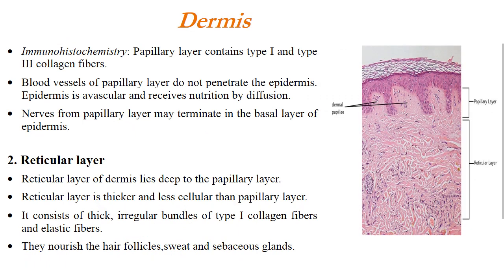With the help of transmission electron microscope, we can visualize the hemidesmosomes attaching stratum basal of epidermis with the basal lamella. And when we do immunohistochemistry study, we can visualize the papillary layer of dermis. It mainly contains type 1 and type 3 collagen fibers. So it is important for MCQs. The papillary layer of dermis has type 1 and type 3 variety of collagen fibers.